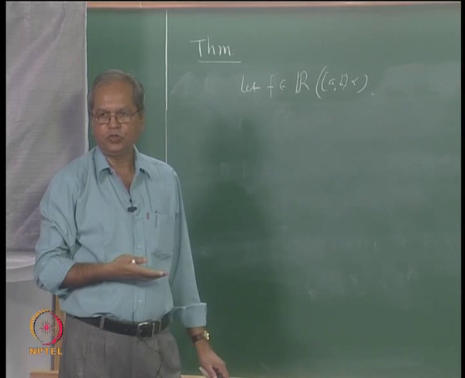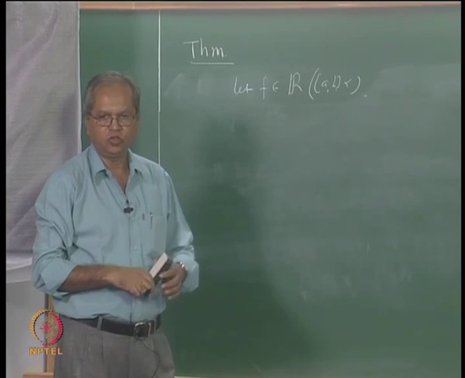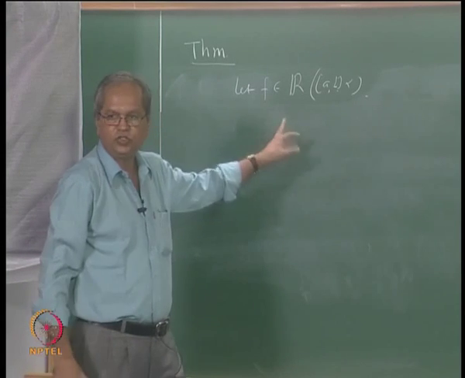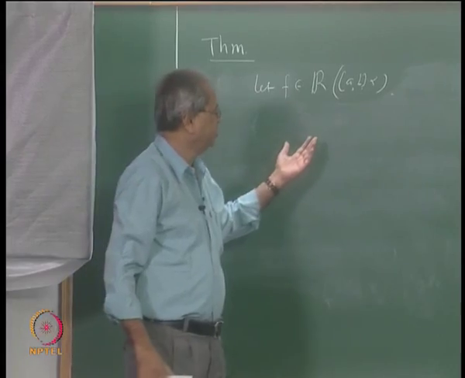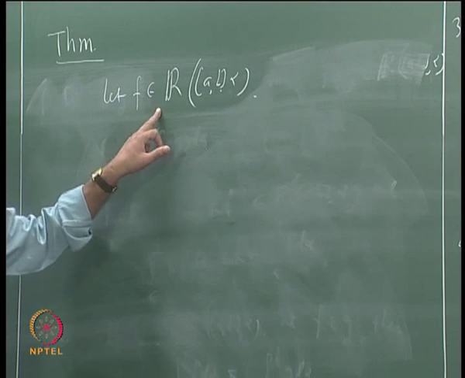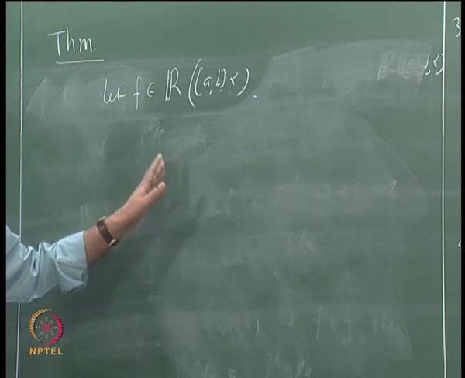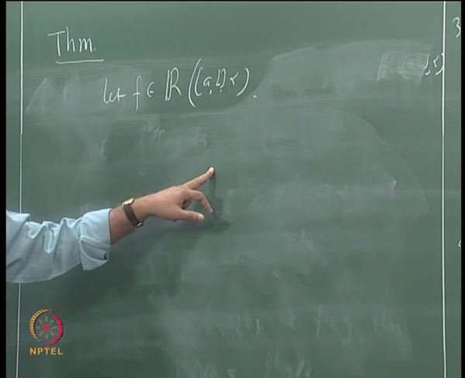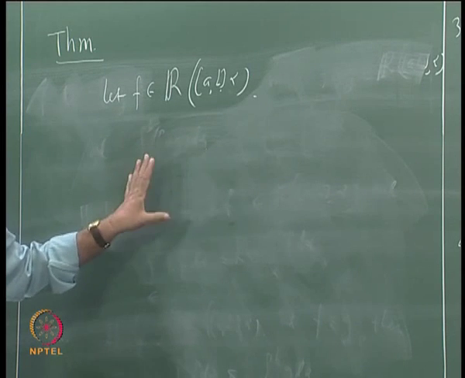Okay. And as you know, if you want to compose a function, that function must be defined, or the domain of that function should at least contain the range of this. But we know that if we use the usual notation, the range of this is contained in the interval small m to big M, right? That is what we are saying, that small m is the infimum and big M is the supremum. So if any function is defined on the interval small m to big M, then we can talk of composition.